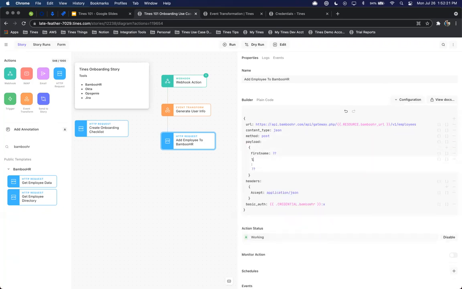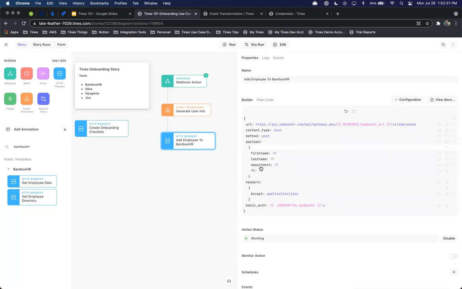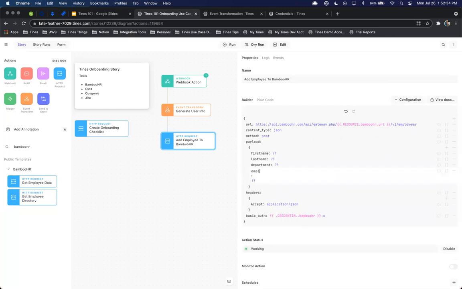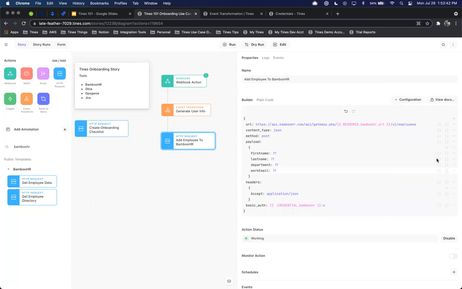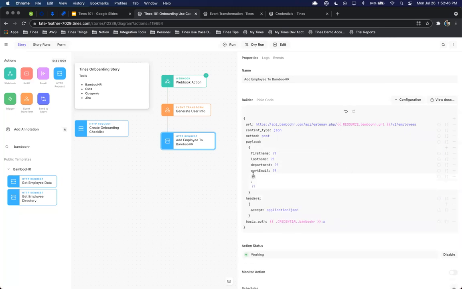And we'll do last name, department, and most importantly, the email, which is a required field. And it's actually going to be work email, the capital E. And then we can also add in job title. So we'll do JOB title.